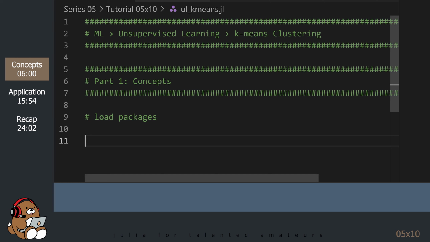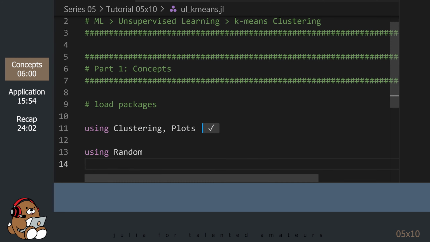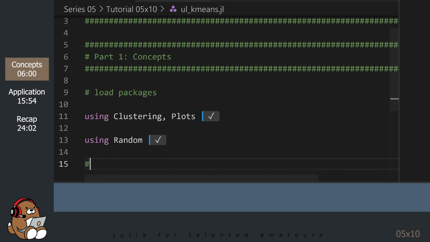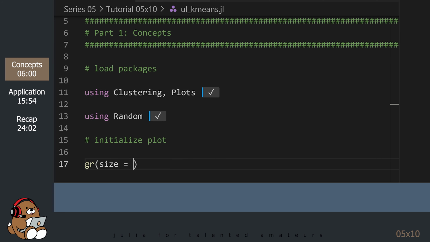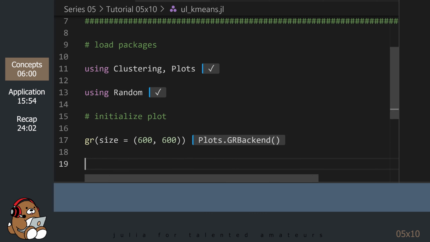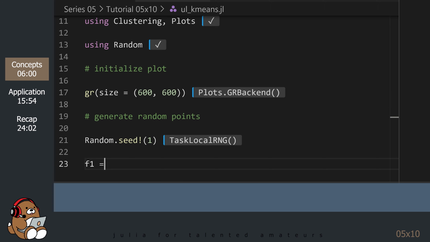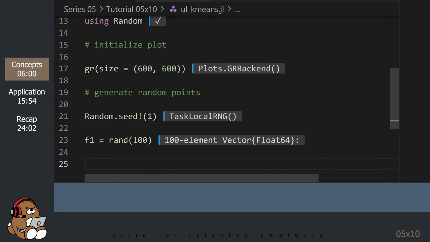Let's start by loading some packages. Now, let's generate a plot using some random numbers. Using a random seed is optional. I'm using it so I can reproduce my results.